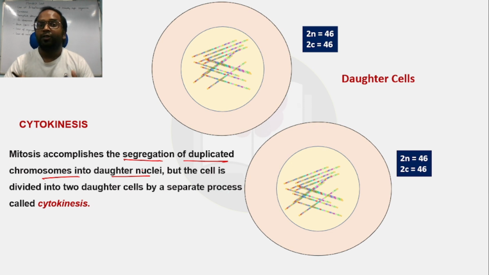Separation of the duplicated chromosomes occurs in the mitosis process, and the daughter nuclei separate, but the cell does not divide. The cell is divided into two daughter cells by a separate process known as cytokinesis.